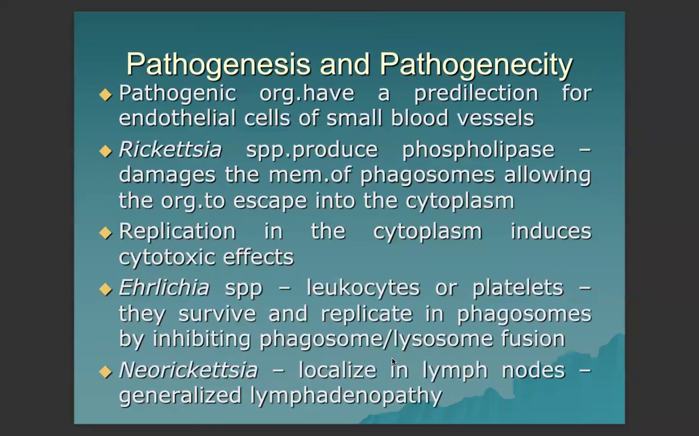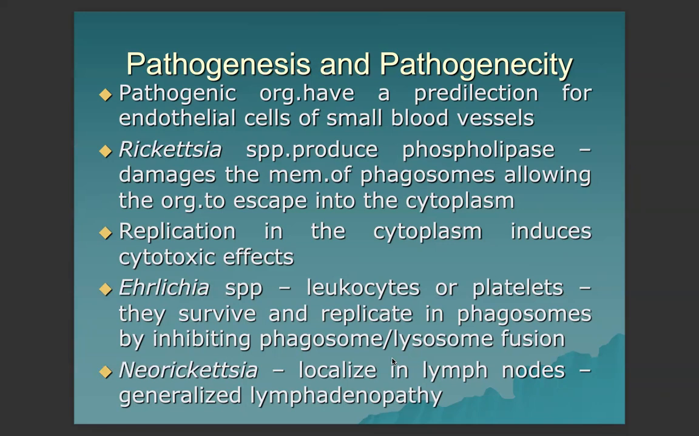Pathogenesis and pathogenicity. Pathogenic organisms have a predilection for endothelial cells of small blood vessels. Rickettsia species produce phospholipase, which is an enzyme that is known to damage the membrane of phagosomes, allowing the organism to escape into the cytoplasm. Replication in the cytoplasm then can induce cytotoxic effects. And Ehrlichia species target leukocytes or platelets. So they can survive and replicate in phagosomes by inhibiting the phagosome-lysosome fusion.